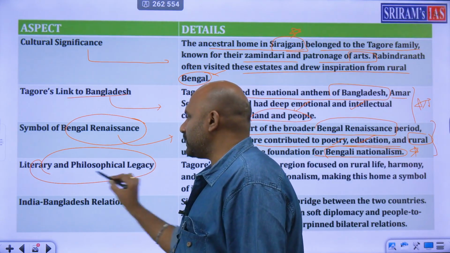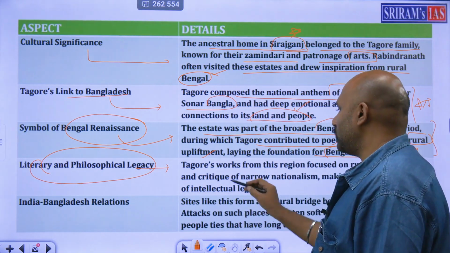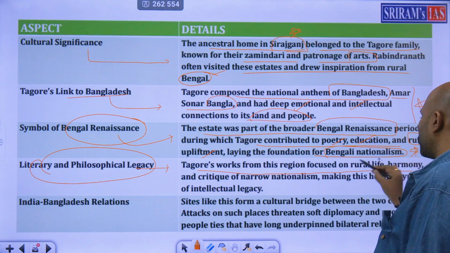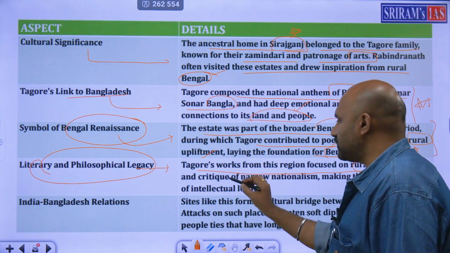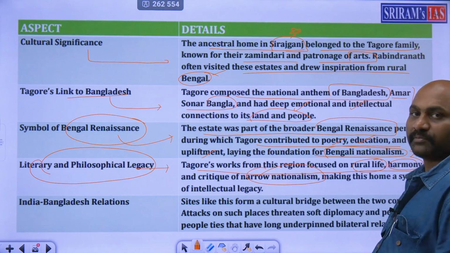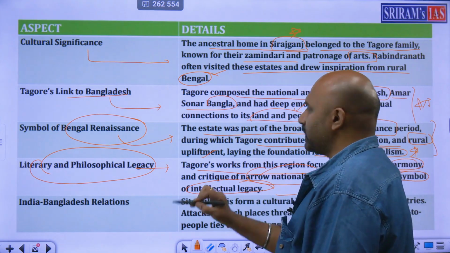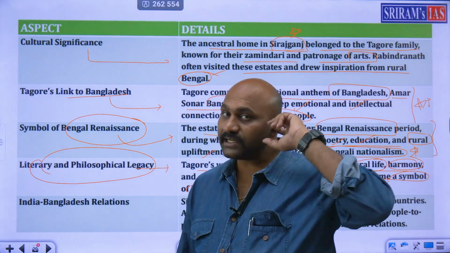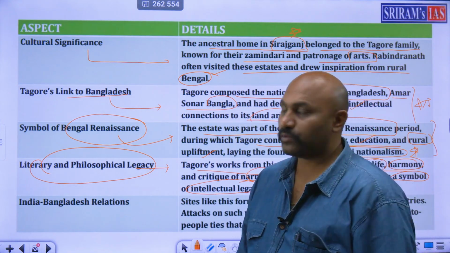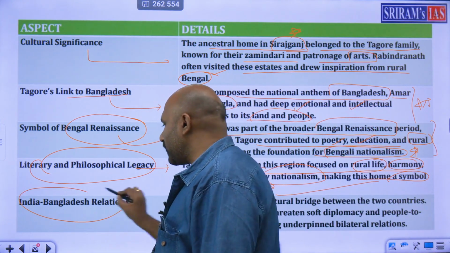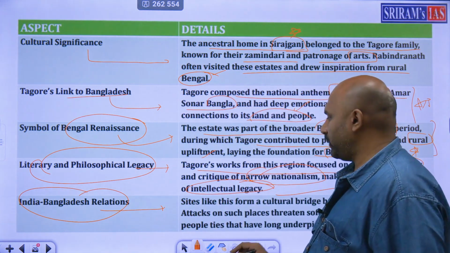Literary and philosophical legacy of Mr. Rabindranath Tagore. Tagore's work in this region focused on rural life, harmony, peace, and he is a critic of narrow nationalism. He is a critic, and this makes the home a symbol of intellectual legacy. So, ఆయన చేసిన వర్క్స్ అన్ని కూడా డిస్రెస్పెక్ట్ చేసినట్టే కదా ఇప్పుడు. అండ్ ఫైనలీ, ఇండియా బంగ్లాదేశ్ రిలేషన్స్ దీనివల్ల భయంకరంగా దెబ్బతింటాయి.